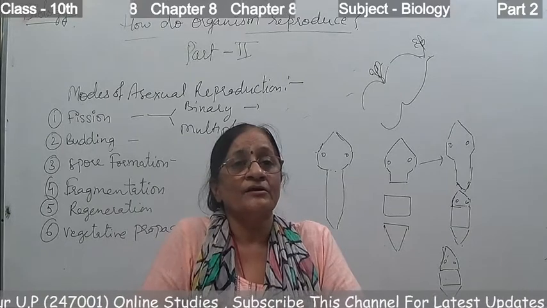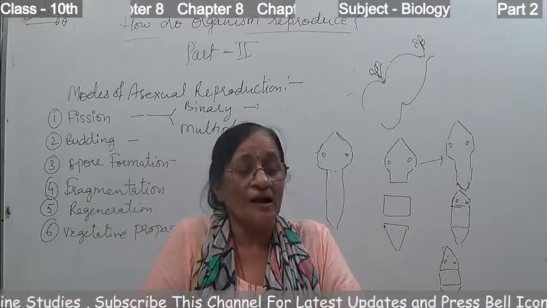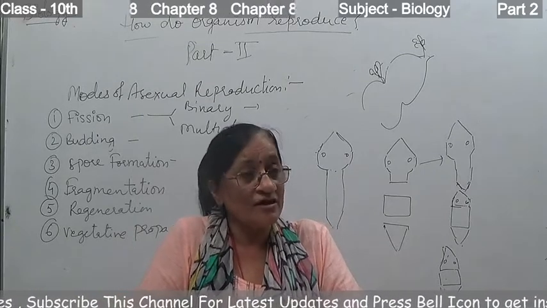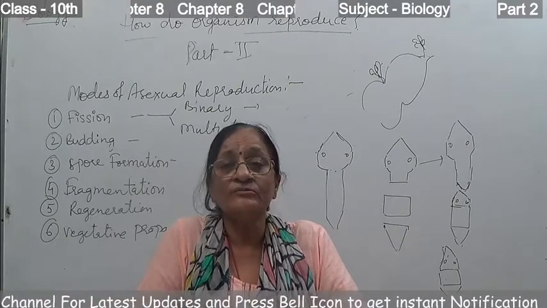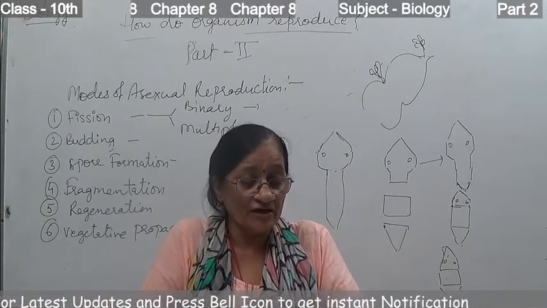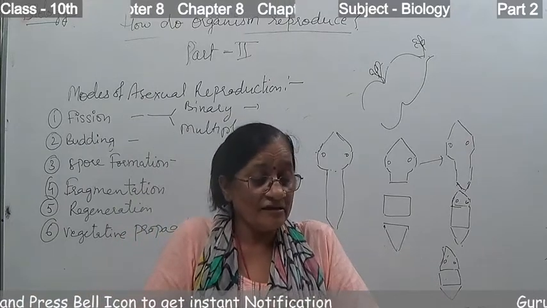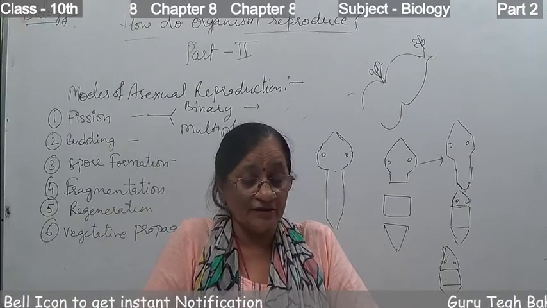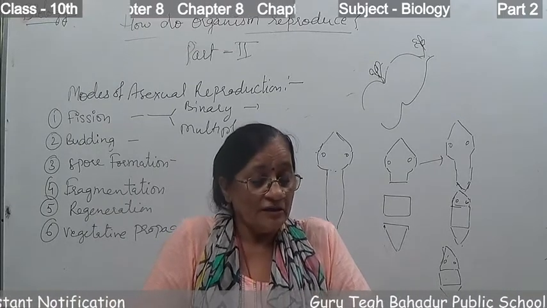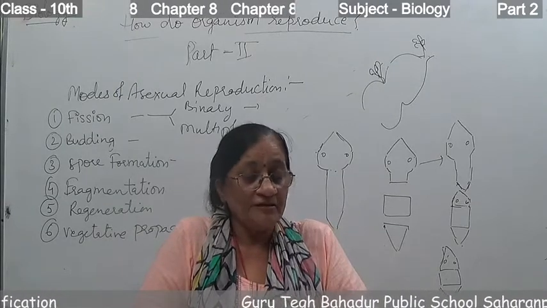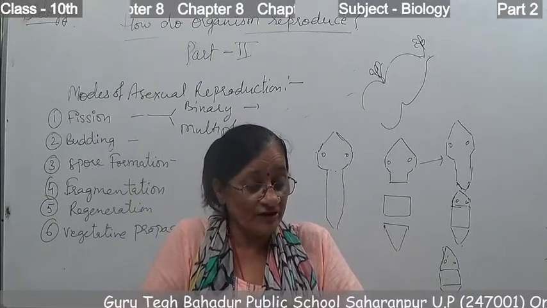Next is layering. Layering means a young branch of the plant is bent towards the ground and covered with moist soil. After some time, roots develop from the covered part, and this process is called layering. The branch that is in the ground can develop into a new plant, and we can grow it at another place. So this is the process of layering.